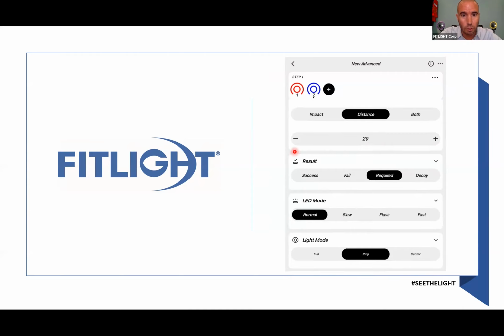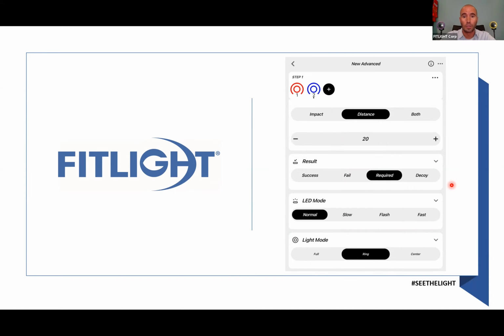Here, it says result, and that is a feature that we have not discussed yet. What you can choose with result is very important. There are 4 options: success, fail, required, and decoy. We just saw in random that you could choose, for example, a red and a green color. If you choose a go, no go with red and green, you would have to deactivate the green lights and you would not have to deactivate the red lights. In fact, you're not allowed to deactivate the red ones. If you would do that in a random, a red light that is being deactivated would still count as a hit, but that is something that you don't want.